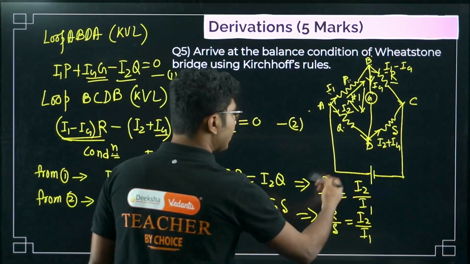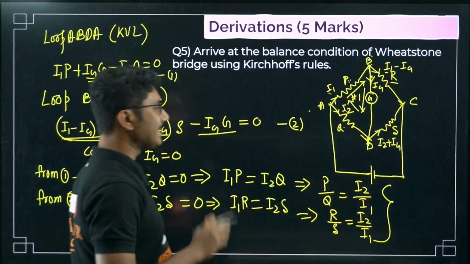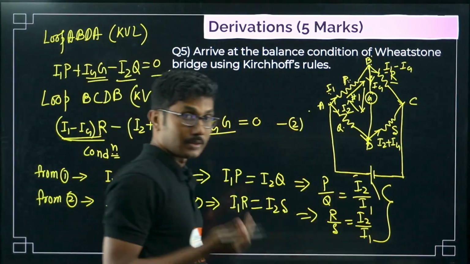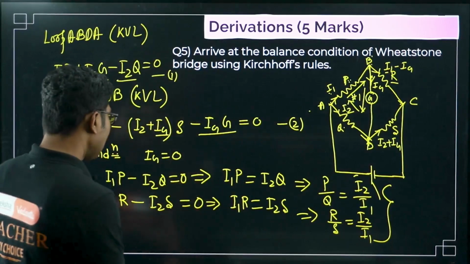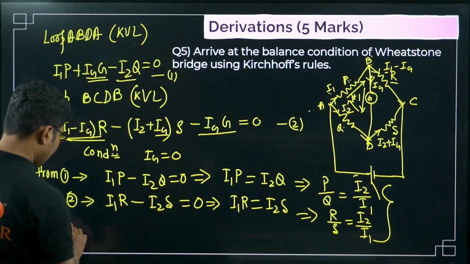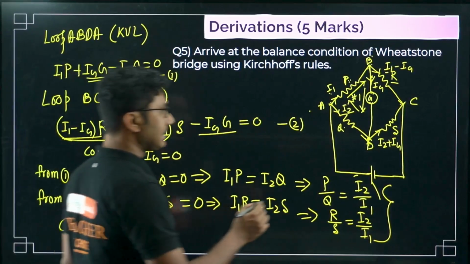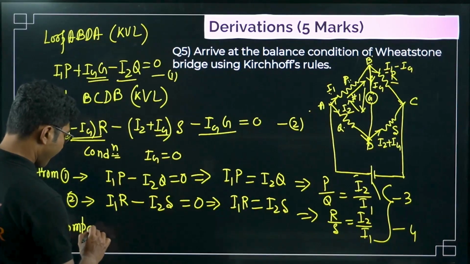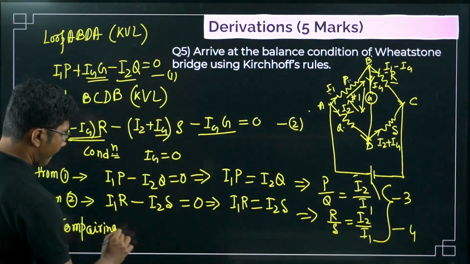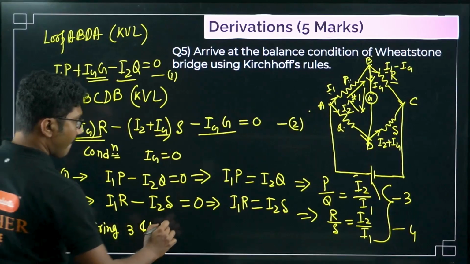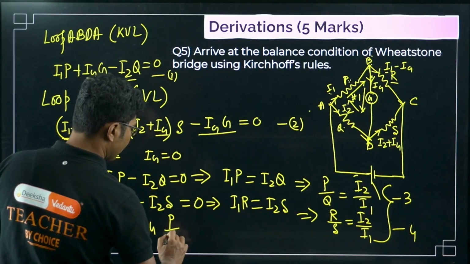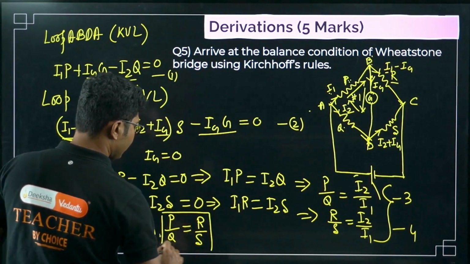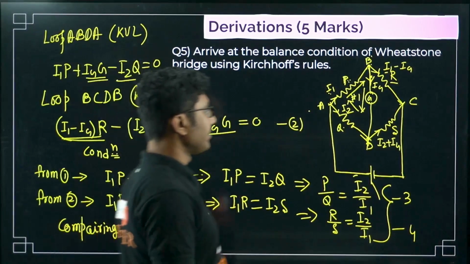Now if you see these two equations, they have the same expression on the right hand side, I2 by I1. So their left hand side should also be equal. So comparing equations 3 and 4, P by Q equals R by S. This is the condition of balance for a Wheatstone bridge.